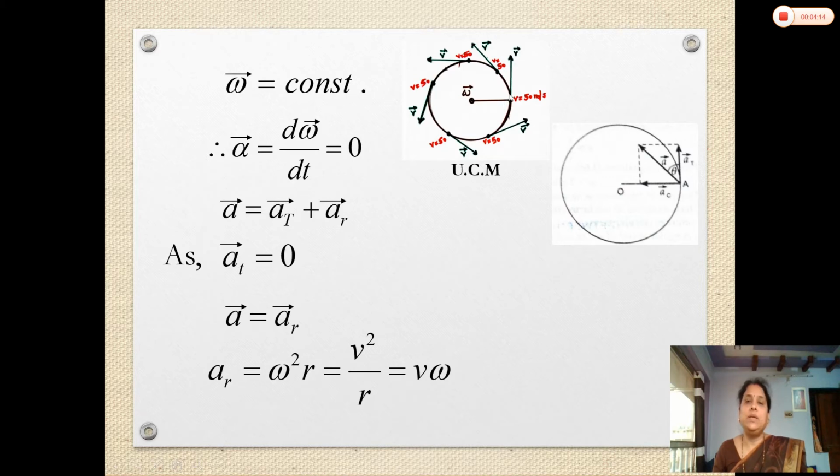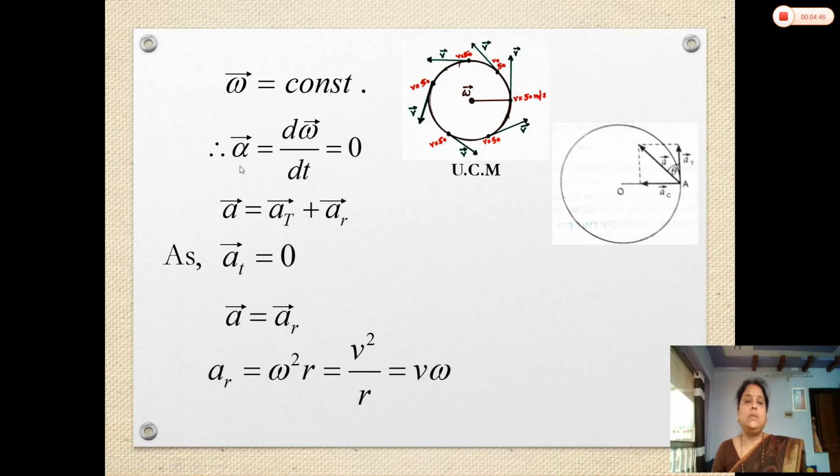Angular displacement means when the object moves, its radius vector also turns at the center and traces some angle, that is called angular displacement. Here the change in angular displacement with respect to time will be constant, and that's why the angular velocity is constant. There is no change in angular velocity. Its direction is also constant and its magnitude is also constant. We can say about the direction in the next slide.